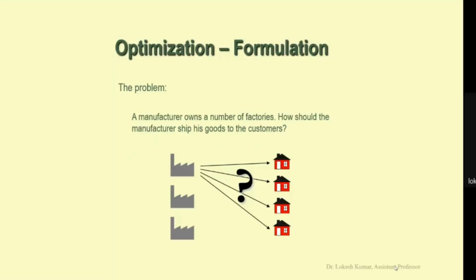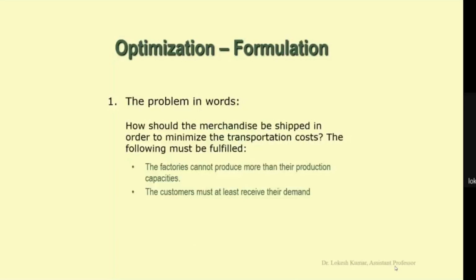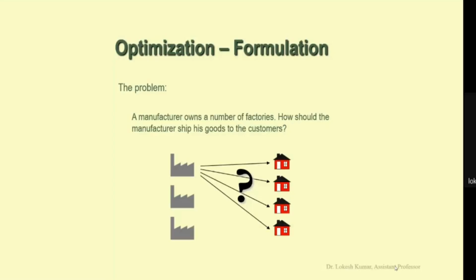For example, we have this problem. A manufacturer has a number of factories, shown on the left side, and we have shown the customers on the right side. Here the problem we have defined in words: a manufacturer owns a number of factories.